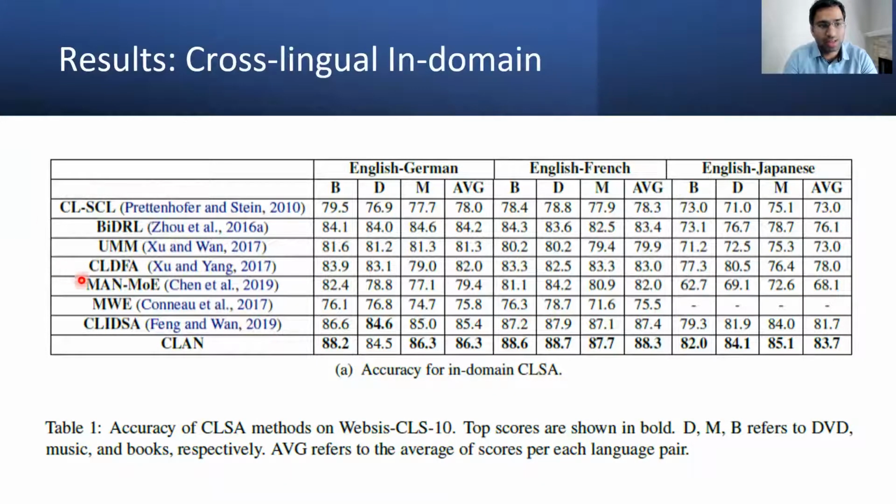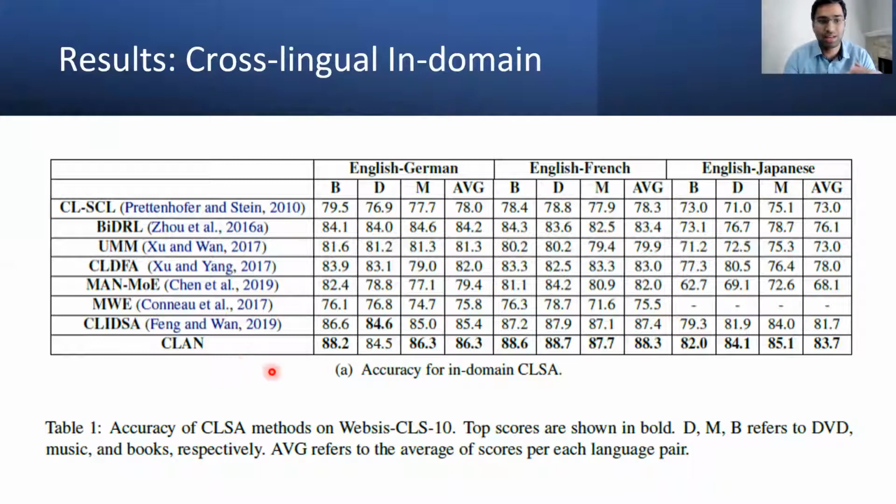These previous methods up to CLIDFA require cross-lingual supervision by providing target labels. MAN is multinomial adversarial networks, and multilingual word embeddings, MWE, both require cross-lingual word embeddings. They use pre-trained cross-lingual word embeddings. This is some form of cross-lingual supervision. CLIDSA does not require those, and CLAN also does not require those.